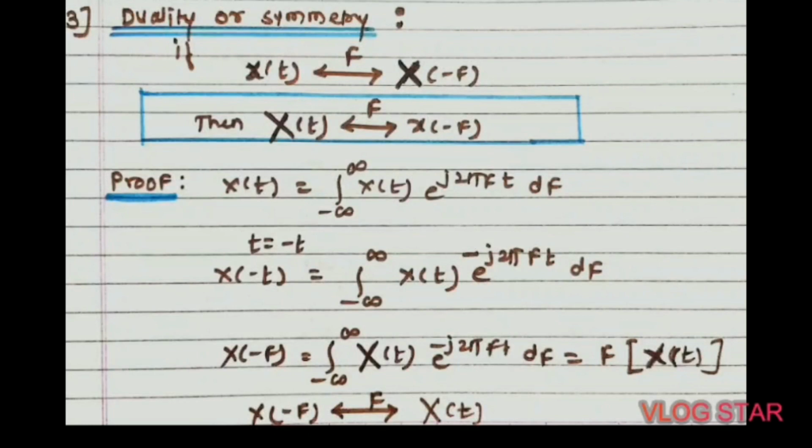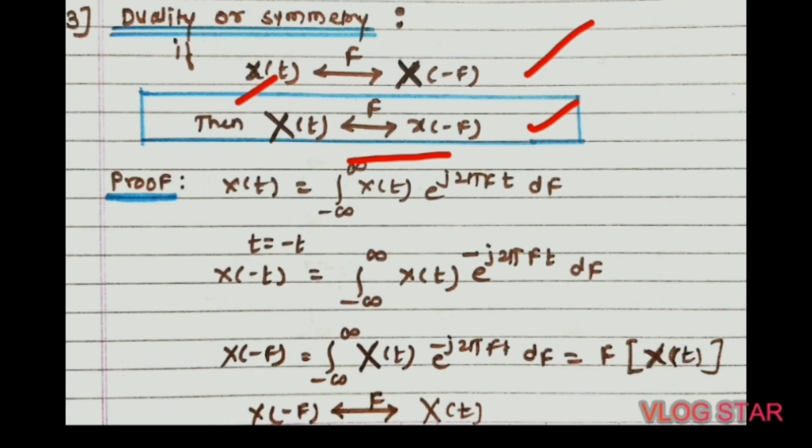Third property is duality or symmetry property. This property states that if x of t and x of minus f form a Fourier transform pair, then x of t is x of minus f. That is, here t and f can be interchanged.